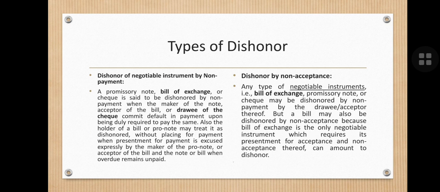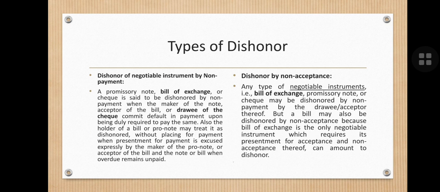A promissory note or a bill of exchange or check is said to be dishonored by non-payment when the maker of the promissory note, acceptor of the bill, and drawee of the check commits a default in the payment, and thereby when the particular check, note, or bill of exchange is presented for payment, it remains unpaid.